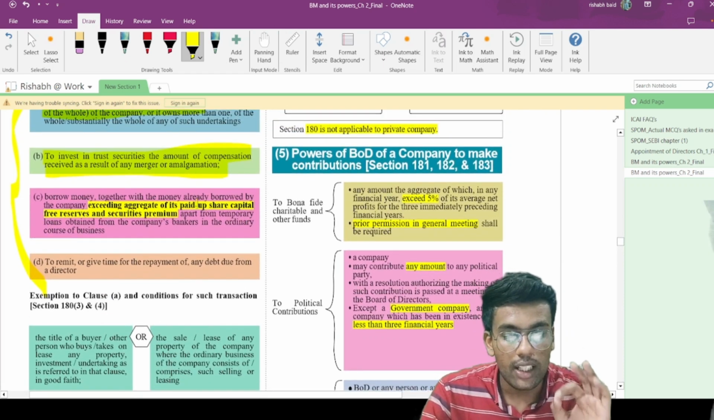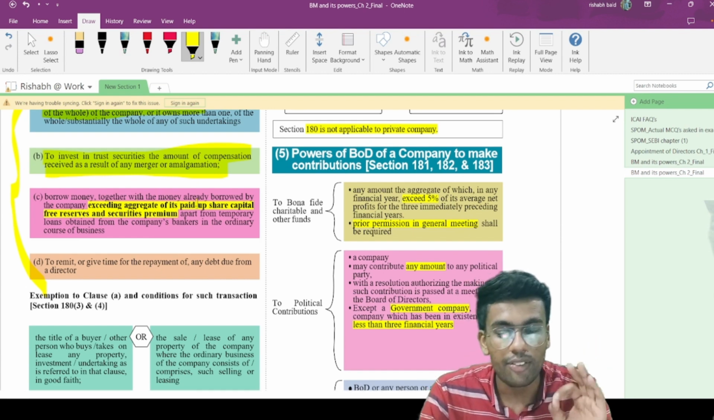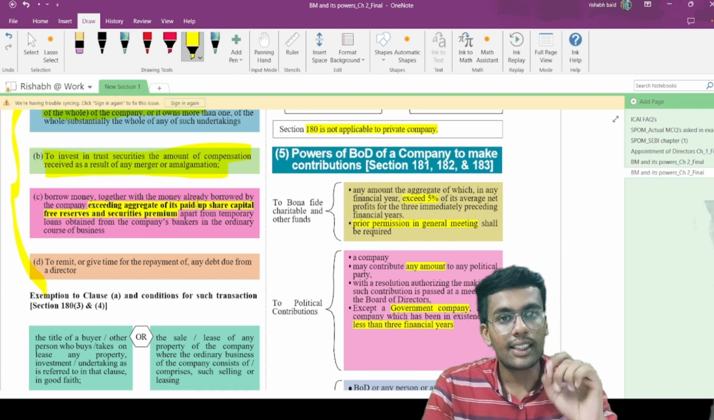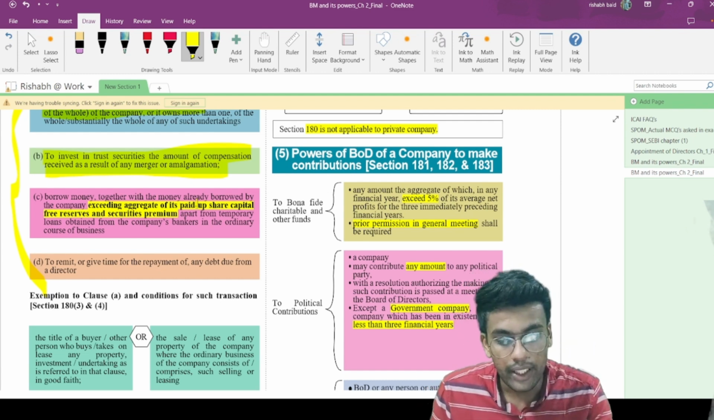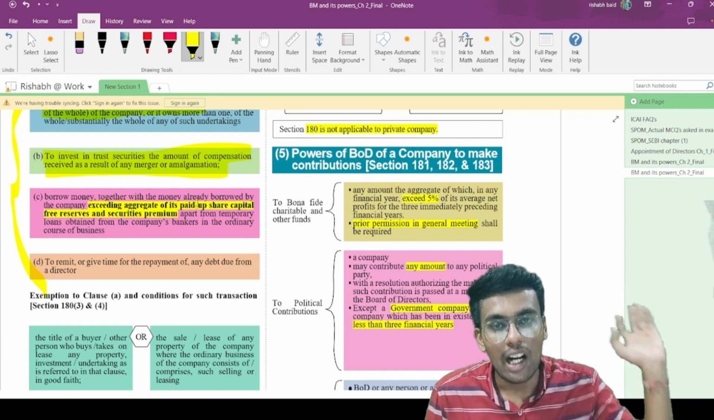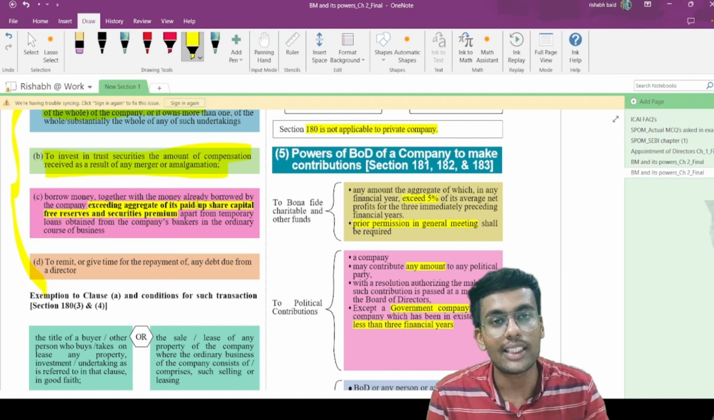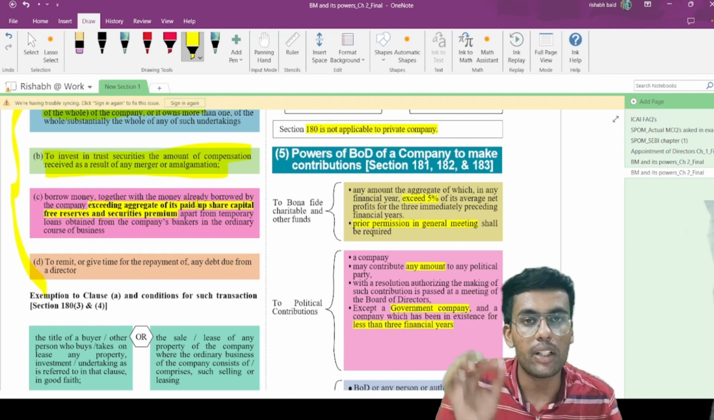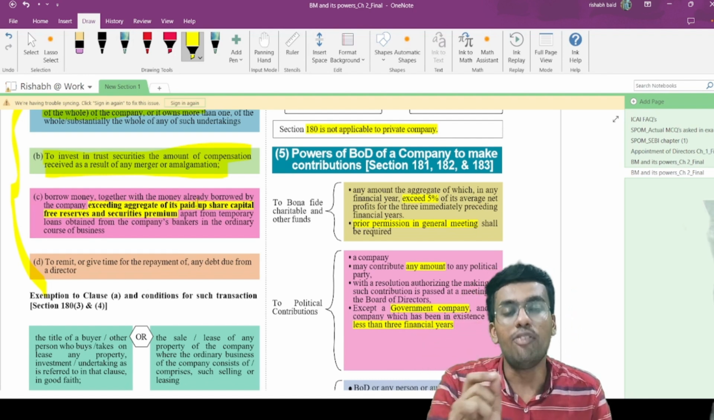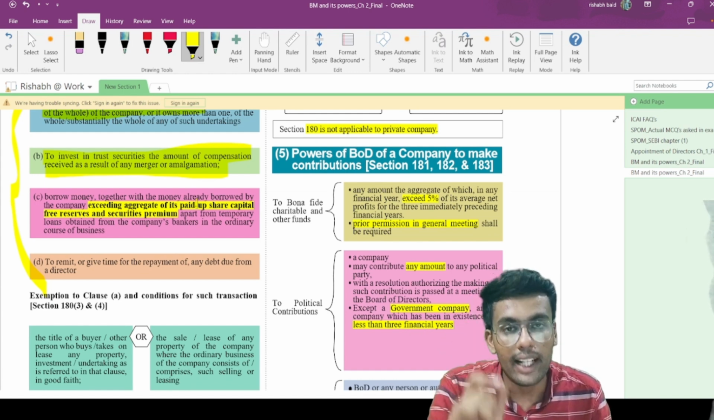Now, to borrow money, together with the money already borrowed by the company, exceeding the aggregate of its paid up share capital, free reserves and securities premium. This particular point C talks about the borrowing of money. If the company, along with the outstanding borrowing, is borrowing more money, then the total combined borrowing shall not exceed 100% of its paid up share capital, free reserves or securities premium. If it is exceeding 100% of paid up share capital, free reserves or securities premium, in that case